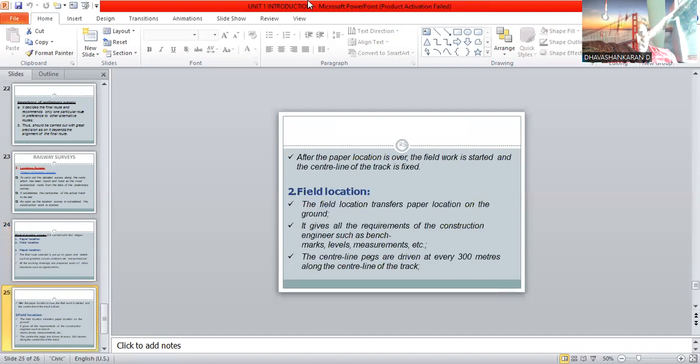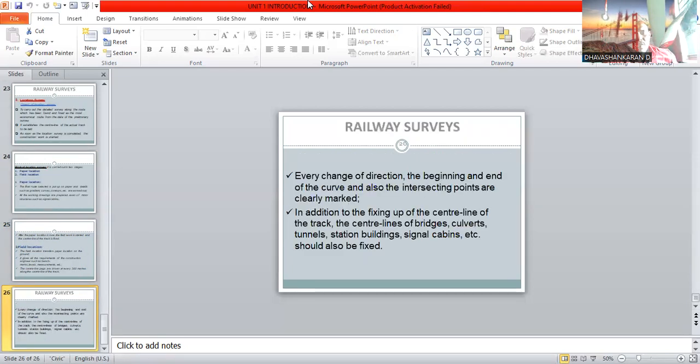The field location transfers the paper location to the ground. It gives all the requirements of construction engineers such as benchmarks, levels, measurements, etc. Center line pegs are placed at 300-meter intervals along the center line of the path. Every change of direction and beginning also has to be marked.